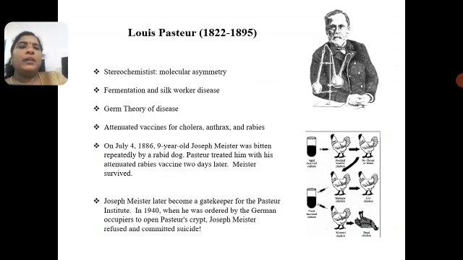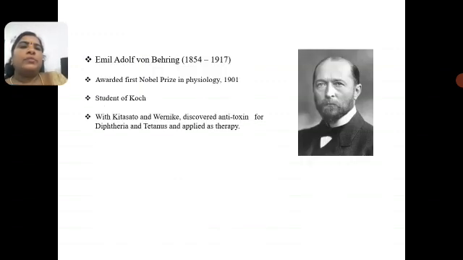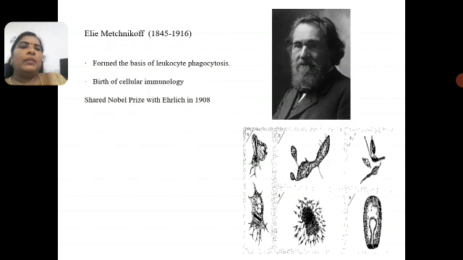Louis Pasteur is the father of immunology, and he also discovered fermentation techniques. He used them in medical microbiology and also industrial microbiology, especially in milk, and in germ theory of disease, from 1822 to 1895. Emil Adolf von Behring, born in 1854, was awarded the Nobel Prize in 1901 as a student of Koch. Metchnikoff formed the basis of leukocyte phagocytosis, the birth of cellular immunity.